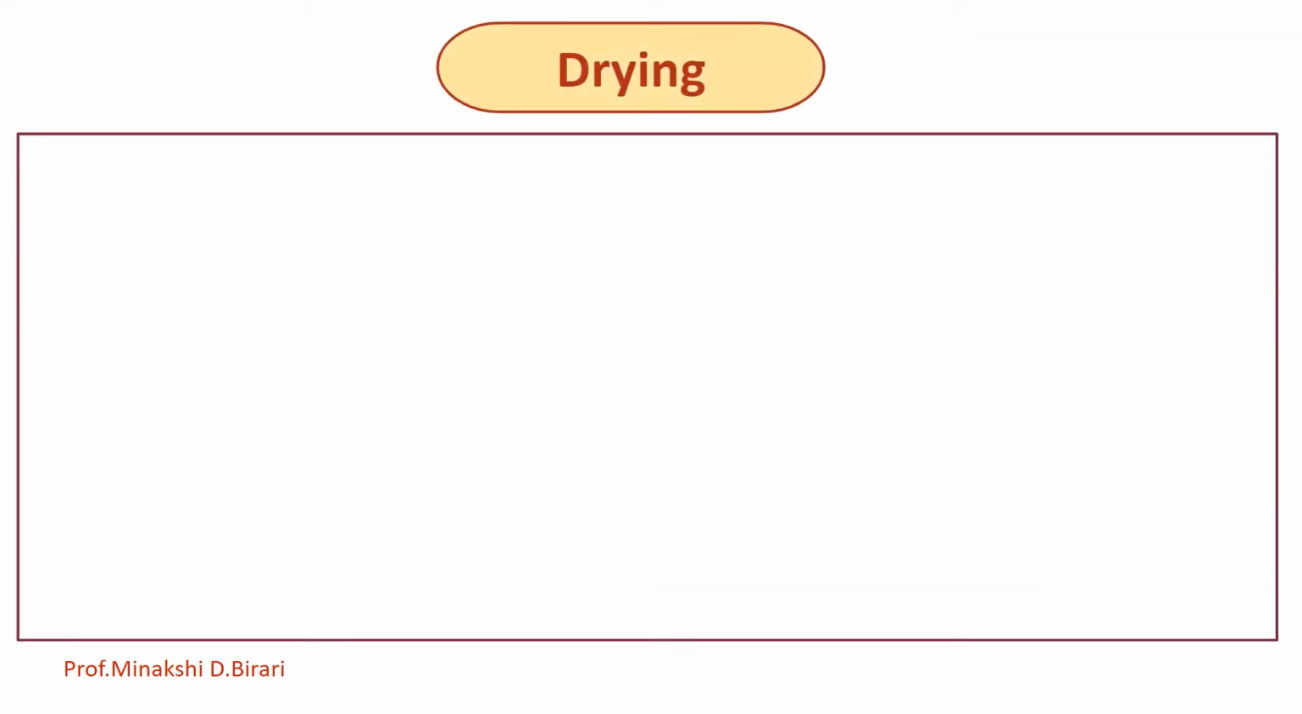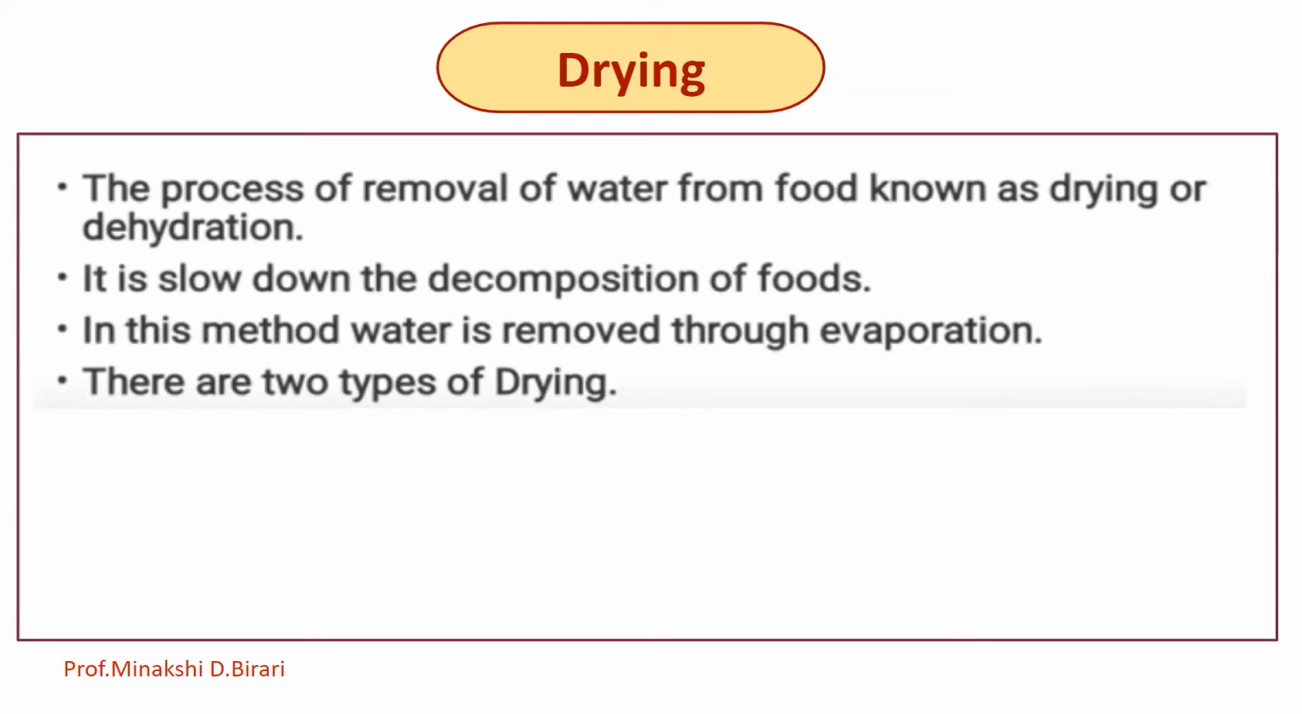First of all, drying. It is one of the oldest techniques which is used to slow down the decomposition of food products. So the process of removal of water from food is known as drying or dehydration. It slows down the decomposition of foods. In this method, water is removed through evaporation.